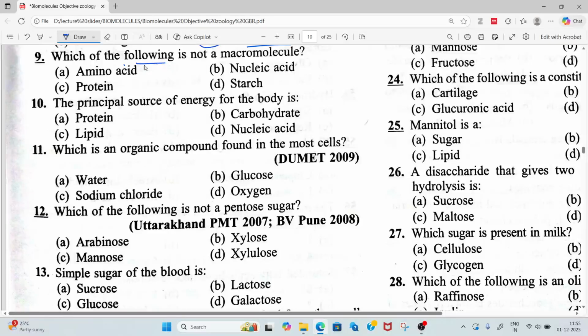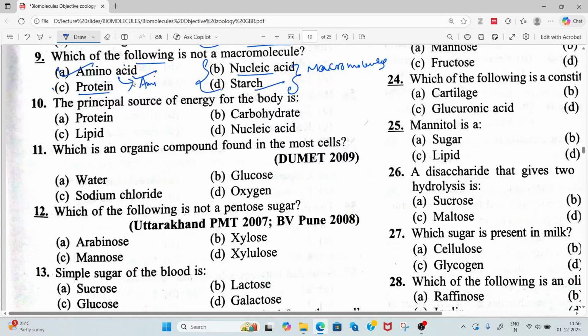Which of the following is not macromolecules? So amino acid will be the correct answer. All of these, protein, nucleic acid and starch, are macromolecules, but amino acids, which make the protein, are not macromolecules.